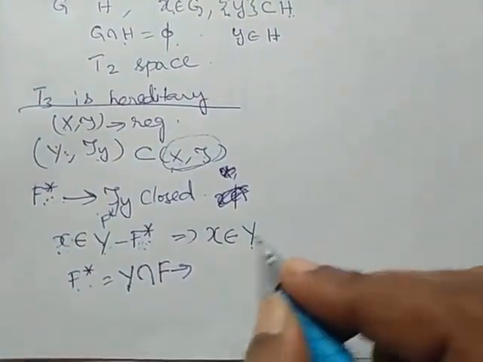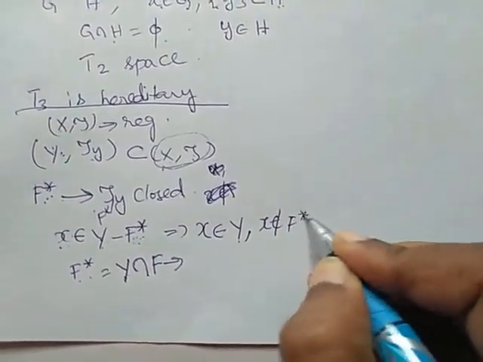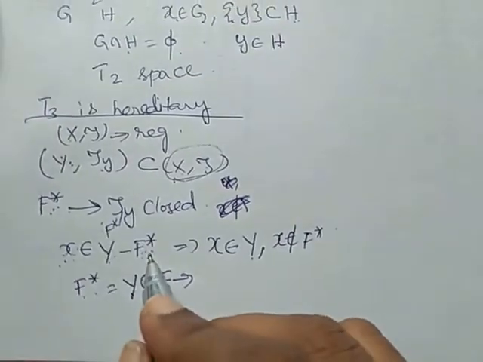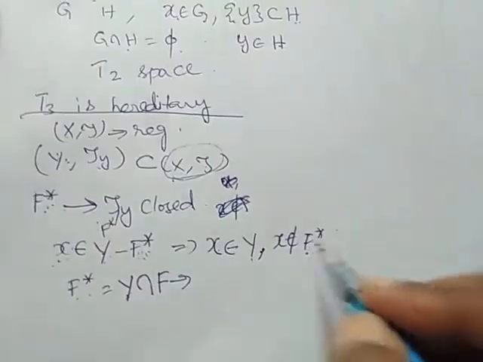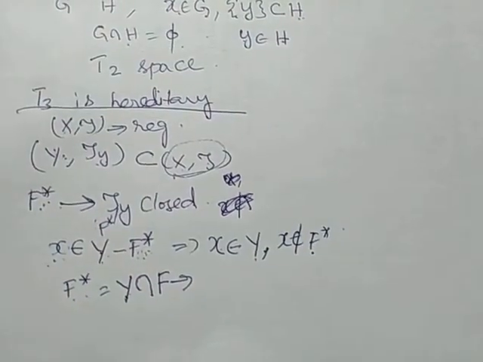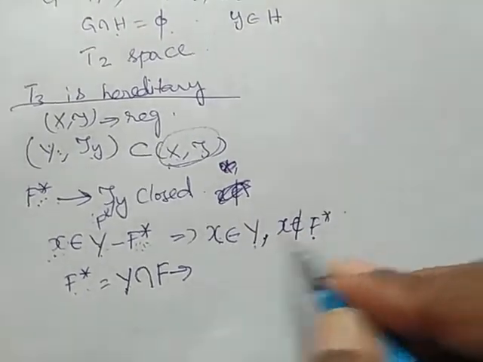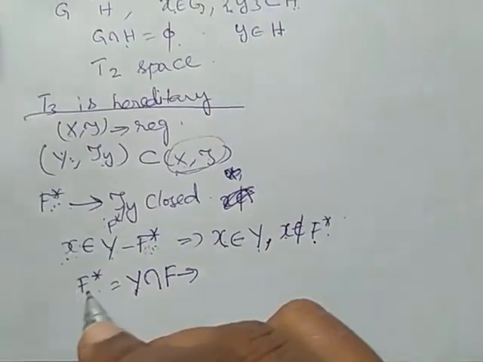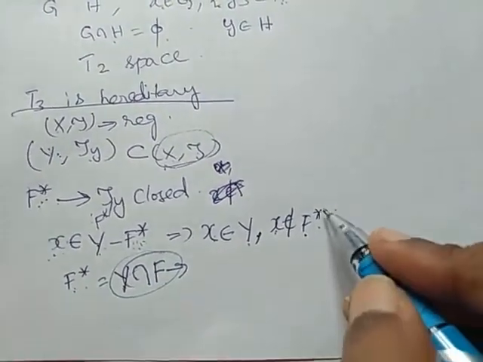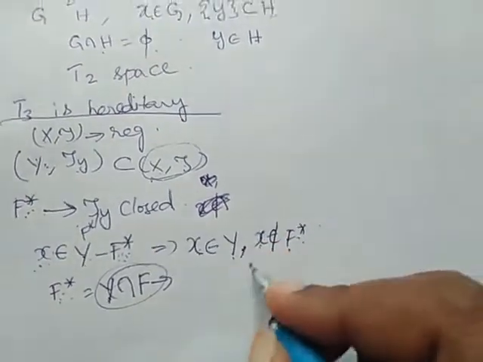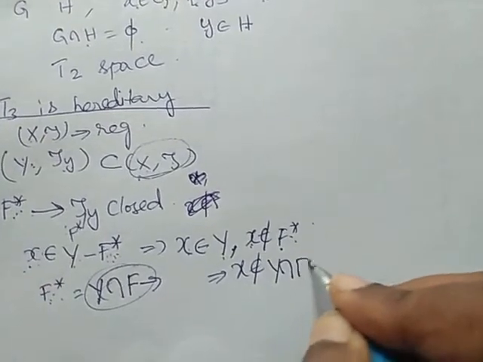And x does not belong to F*. X belongs to Y minus F* means x belongs to Y, but x does not belong to F*. What is F*? Y intersection F, the common elements. If x does not belong to F*, this implies x does not belong to Y intersection F also.